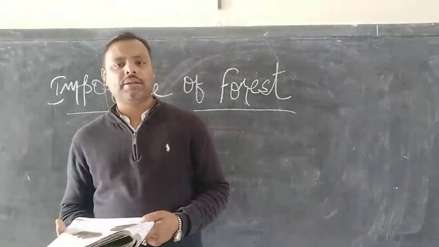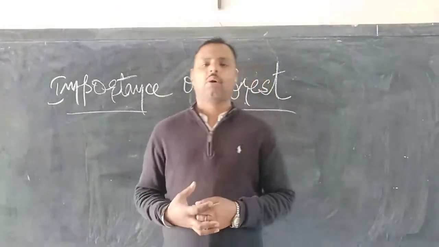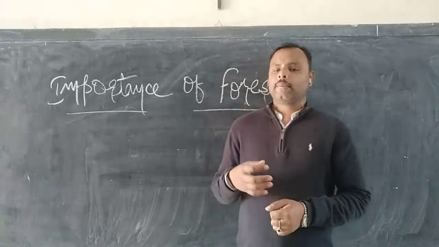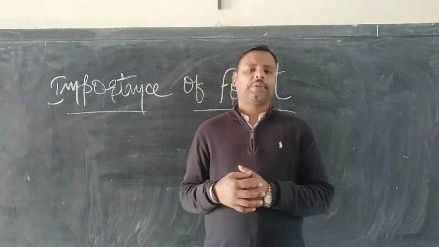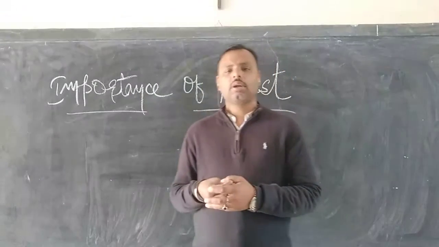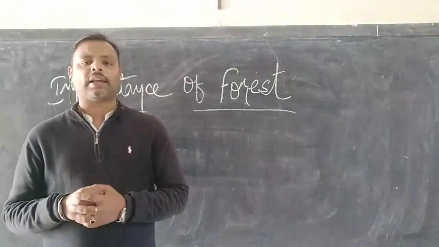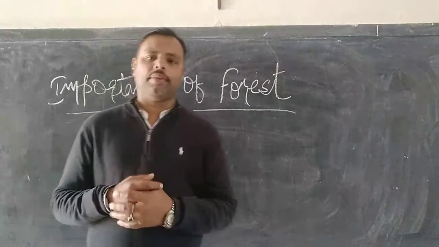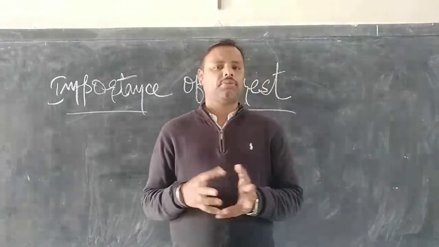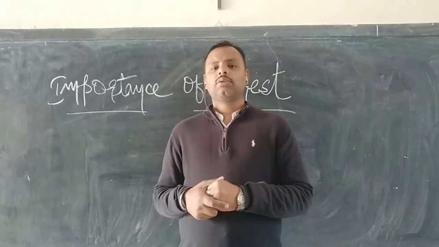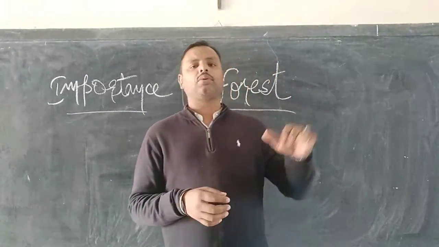Forests help in causing rainfall. Now this is important because you have to understand why it helps to cause the rainfall. See, the area wherein more trees are there, the area which is blessed with more trees, more plants, that area is very moderate in climate. Like, for example, we can take Jharkhand. Jharkhand is a state which is blessed with a lot of trees and plants. So the climatic conditions of Jharkhand are moderate compared to the other states.